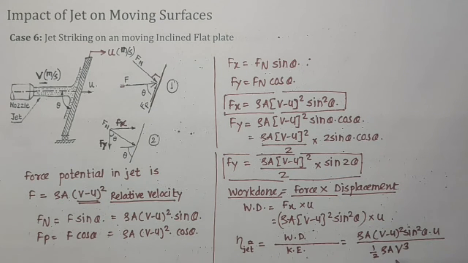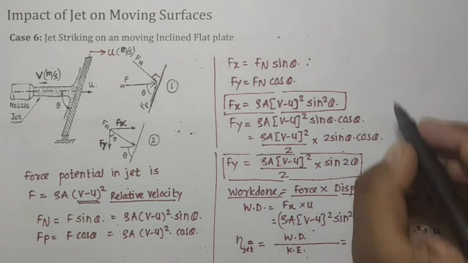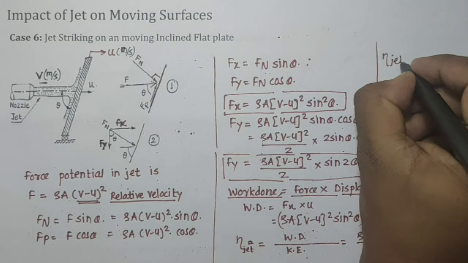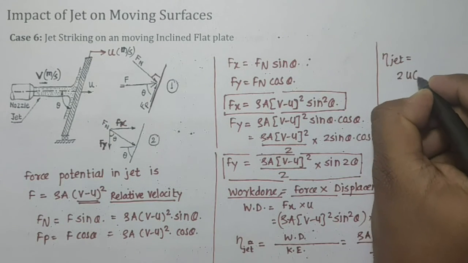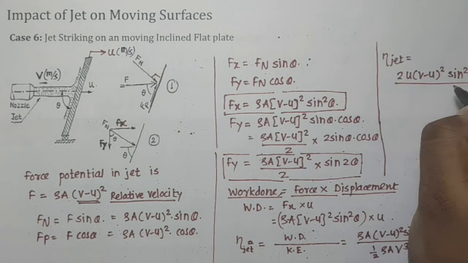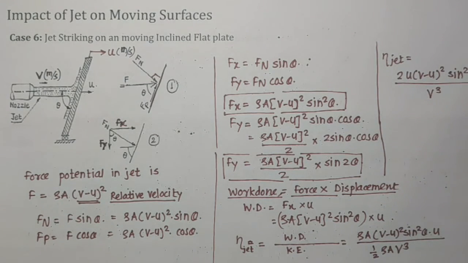Rho A v is nothing but m dot, and v squared is the velocity squared, so rho A gets cancelled out. At the end we have the expression: efficiency of the jet is equal to 2u (v minus u) squared sin squared theta divided by v cubed. So this is all about the efficiency of the jet exerted on the inclined moving vane.